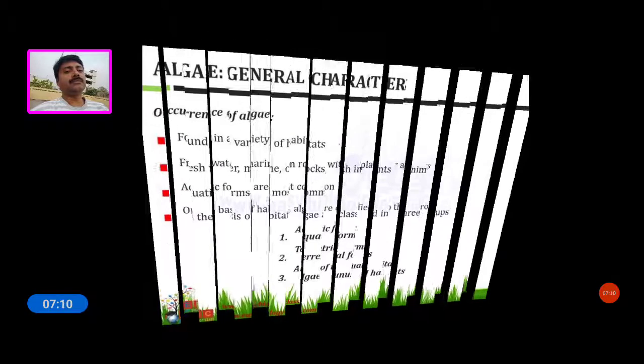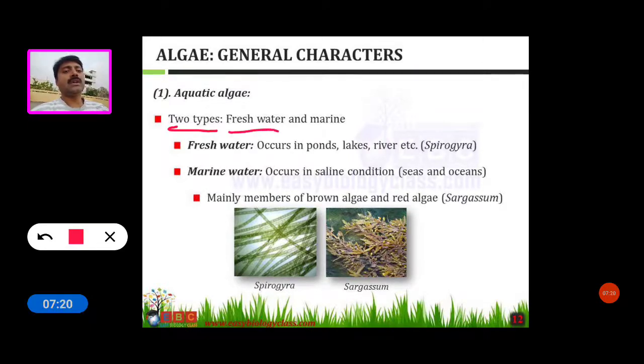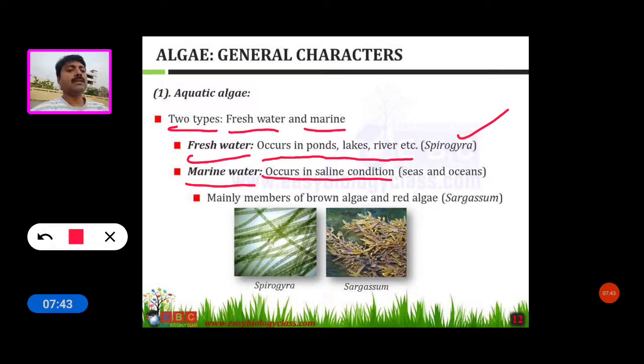Now see the aquatic algae. There are two types of aquatic algae: some are freshwater and some are marine. Freshwater algae occur in ponds, lakes and rivers. Example: Spirogyra, a freshwater alga. Some are marine water algae, which occur in saline conditions like seas and oceans.